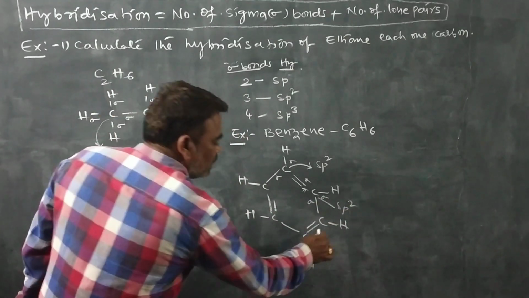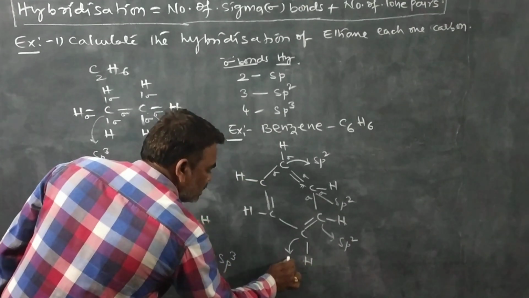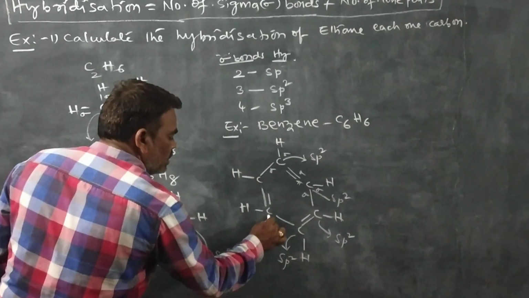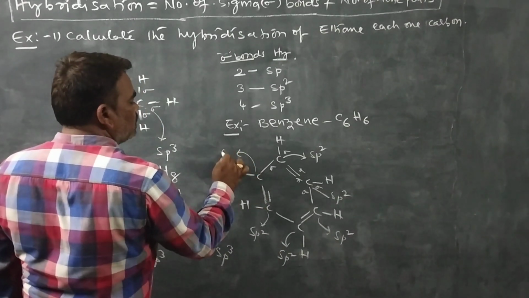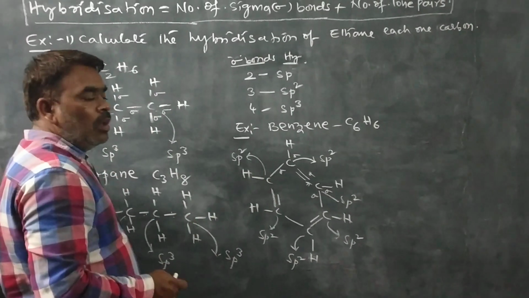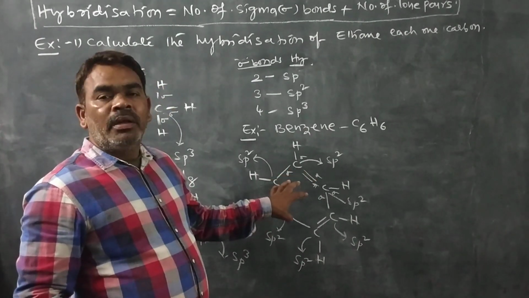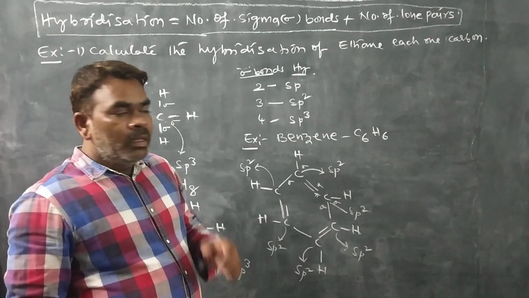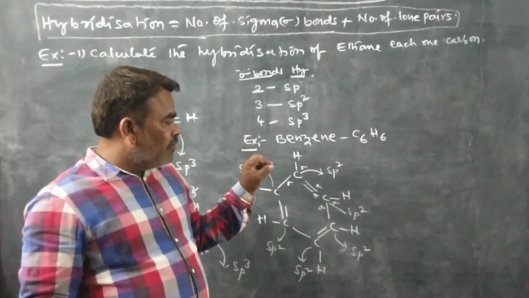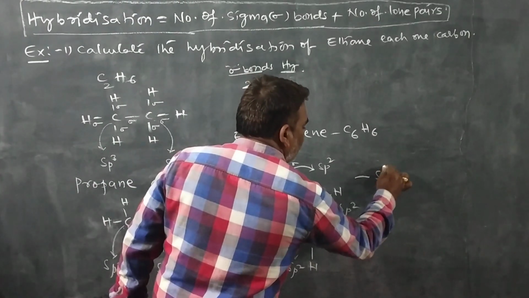3 sigma. This carbon also sp2 hybridization. This carbon is sp2 hybridization. This carbon is sp2 hybridization. This carbon is sp2 hybridization. Overall, in benzene, all carbon atoms undergo sp2 hybridization. The hybridization of carbon in benzene is sp2.